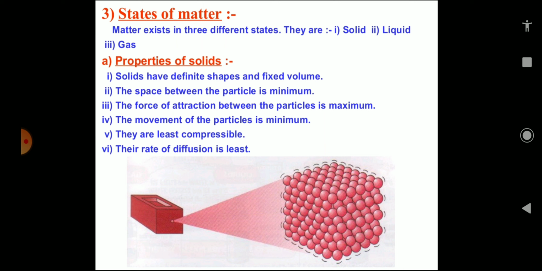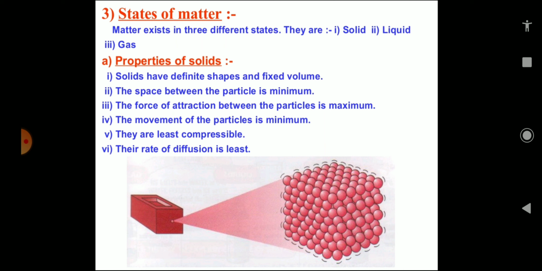So we can say that solids have definite shape and fixed volume. Their shape is fixed. Today the shape of our book is this, and when tomorrow we wake up the shape of the book has changed. It is not possible. So their shape is fixed and they have fixed volume. They occupy a fixed space, fixed volume. And very important property, the space between the particles of solid is minimum.